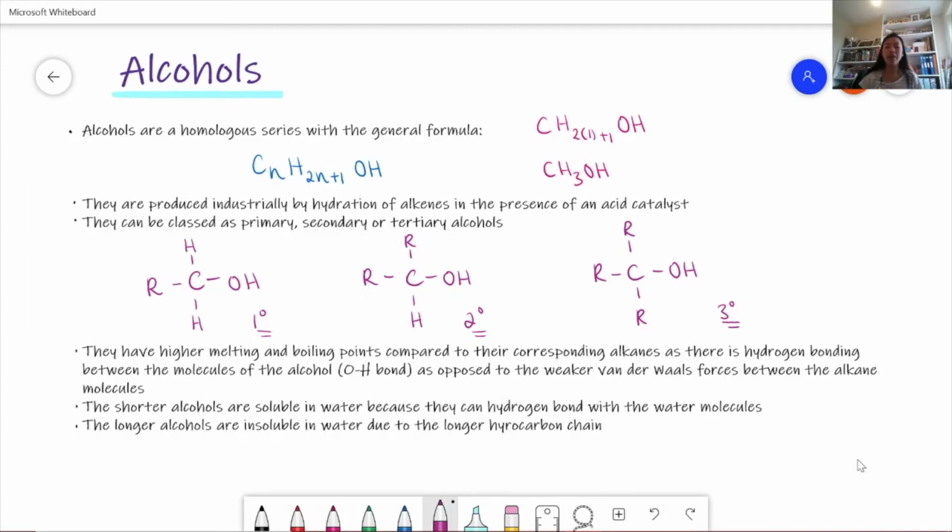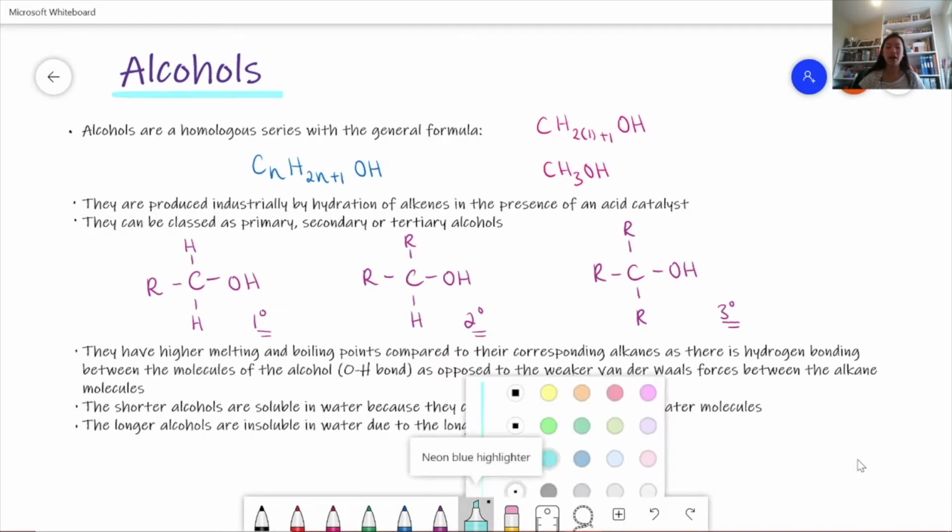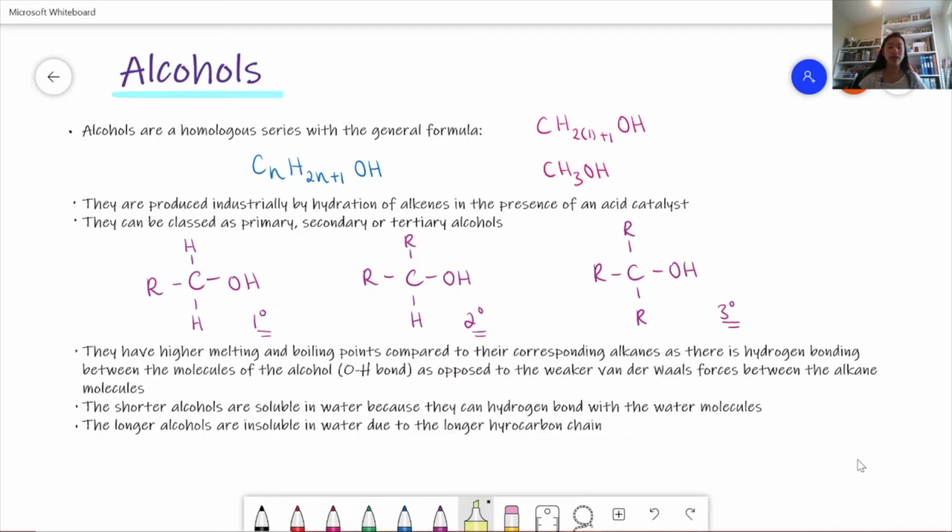Alcohols have a higher melting and boiling point compared to their corresponding alkane, and this is due to hydrogen bonding. We get hydrogen bonding between hydrogen and a very, very electronegative atom. And so because we have OH bonds, hydrogen bonding is present.